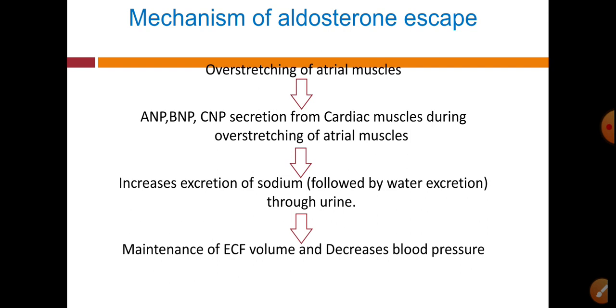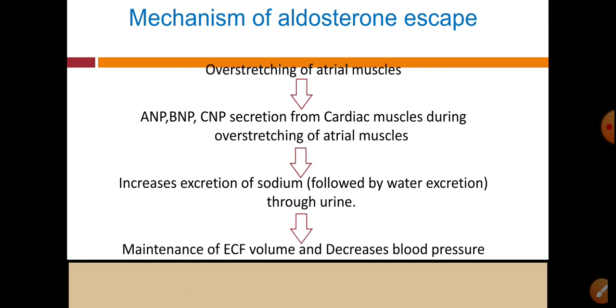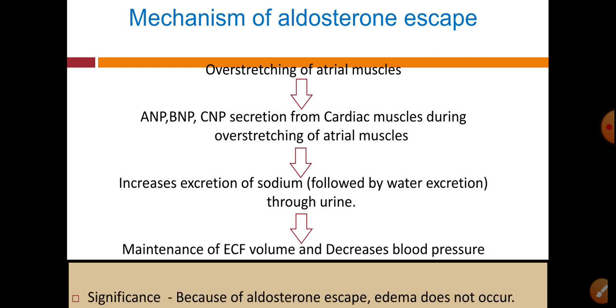And this phenomenon is called the aldosterone escape phenomenon. In this phenomenon, these three proteins are very important, playing an important role in our blood pressure maintenance as well as maintenance of ECF volume, and these proteins are secreted from the heart. The significance of this aldosterone escape is that it prevents edema in our body.